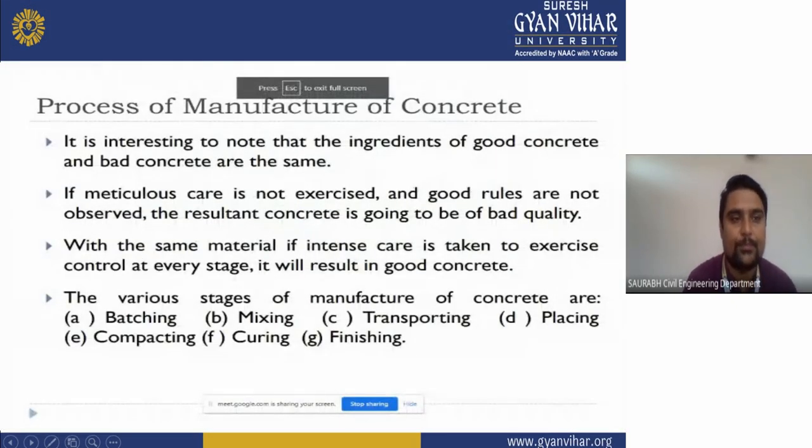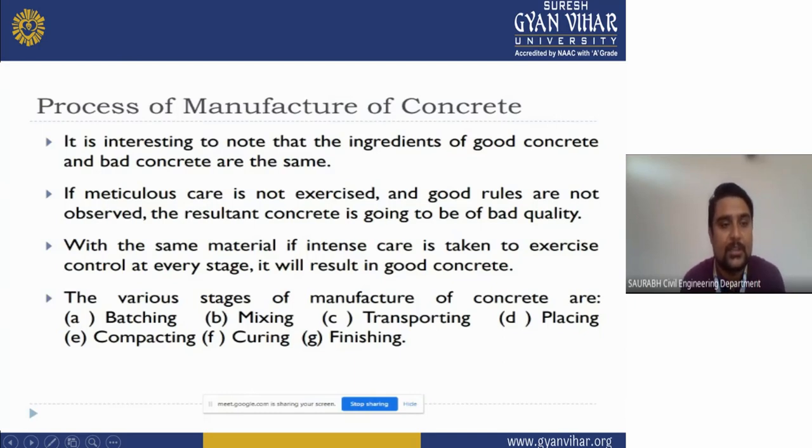So now we will see the process of manufacturing of concrete, how we manufacture concrete and what the process of manufacturing concrete is. It is interesting to note that the ingredients of good concrete and bad concrete are the same. If meticulous care is not exercised and good rules are not observed, the resultant concrete is going to be of bad quality. With the same materials, intense care and control exercised at every stage will result in good concrete.